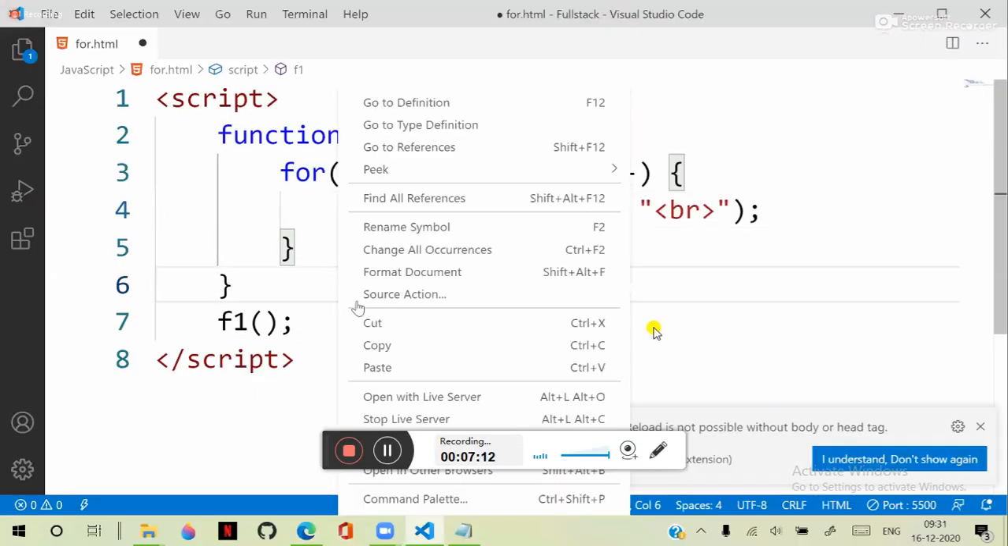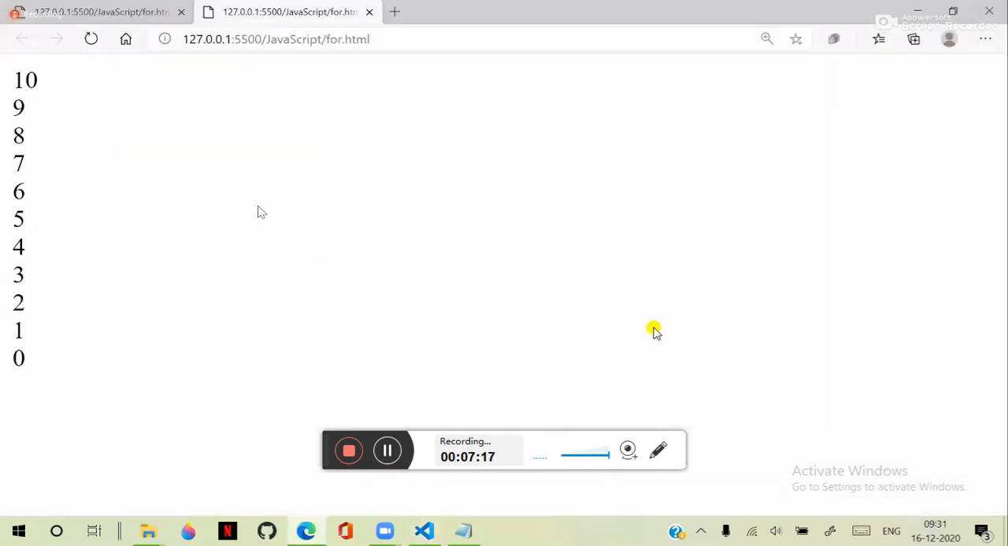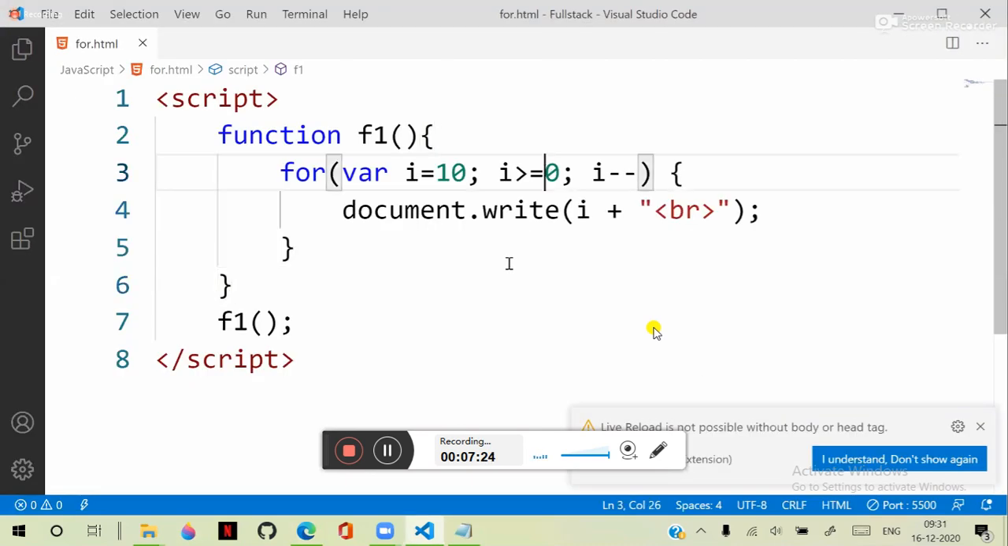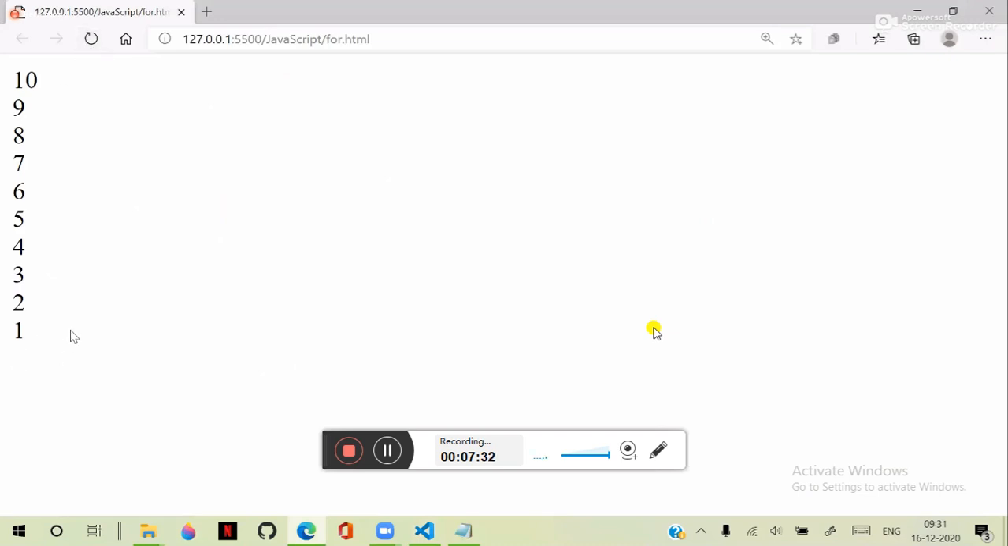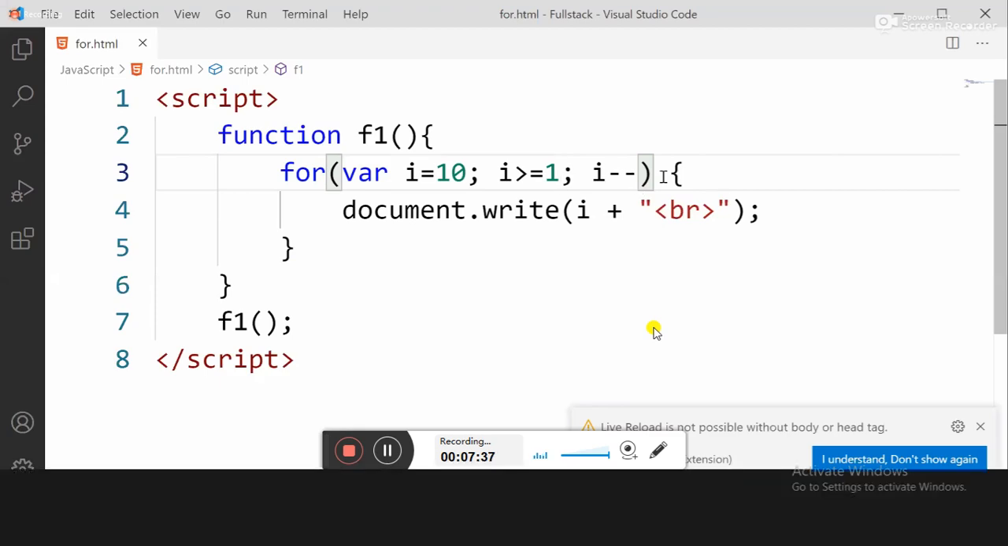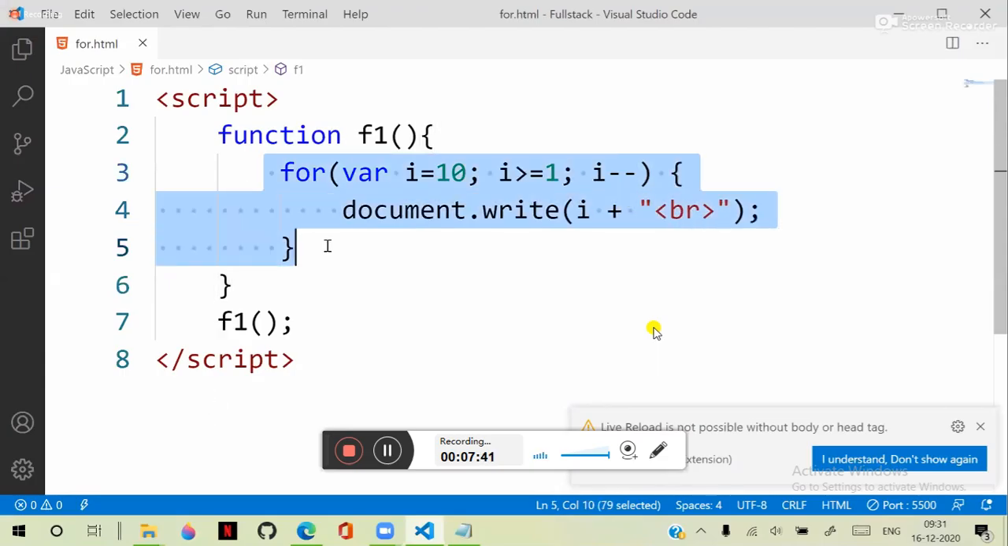And when it is going to print the values, it is going to print them in reverse order: 10, 9, 8, 7, 6, like this. So if it is greater than or equal to 1, then it has to stop here. That situation will be there. So it can have a decrement, gradually decrementing. It can have a step value.